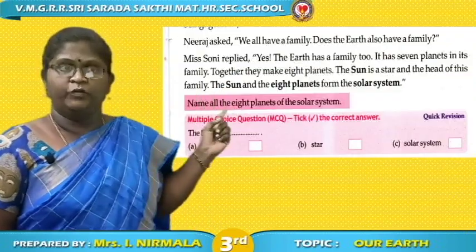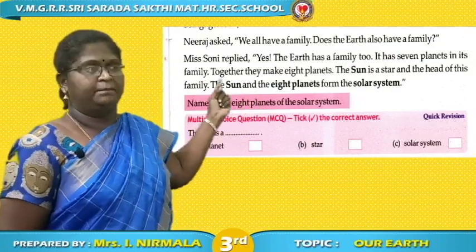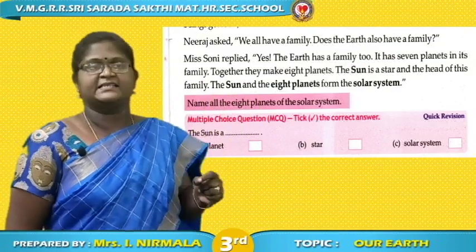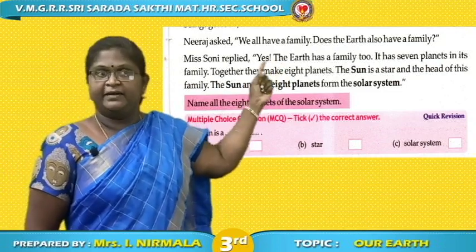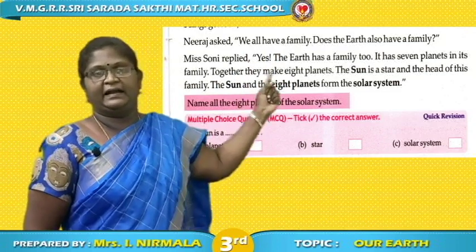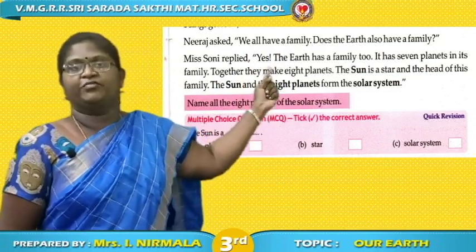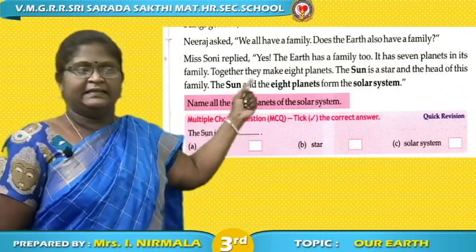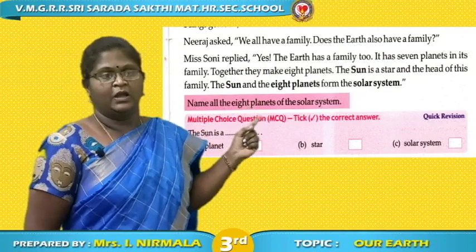Neeraj asked, do we all have a family? Does the Earth also have a family? Miss Soni replied, yes, the Earth has a family too. It has 7 planets in its family. Together they make 8 planets. The sun is a star and the head of the family is the sun. The sun and the 8 planets make the solar system.